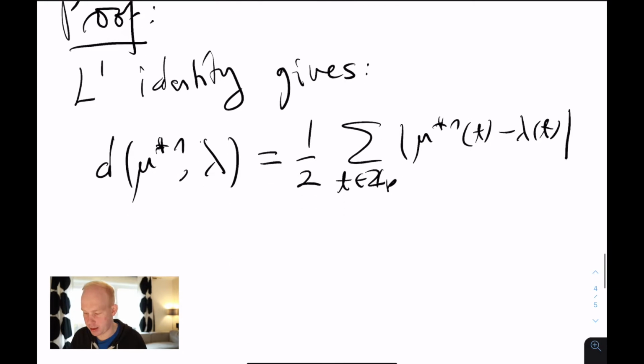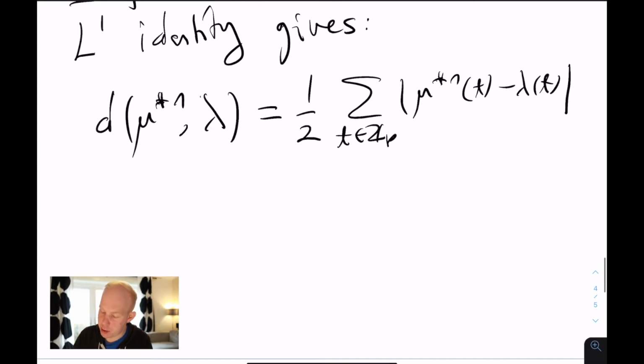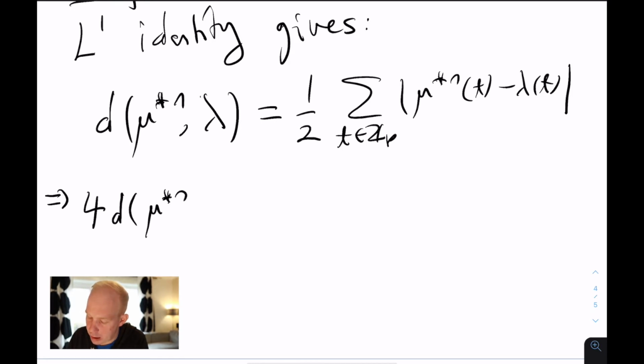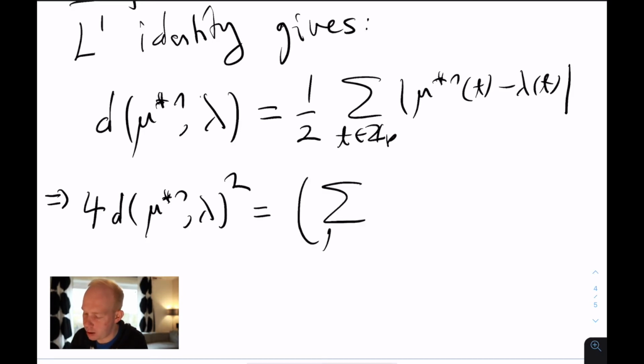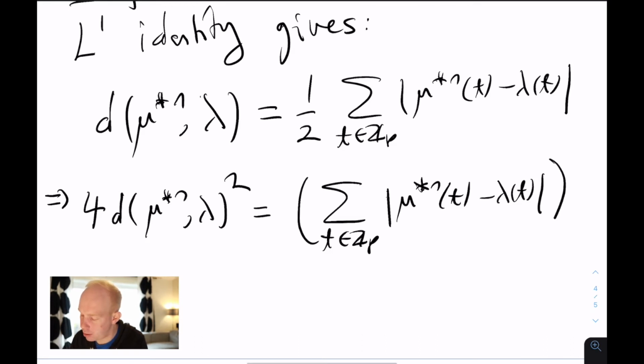That's the L1 identity. Now if we move the terms to the other side to make this clearer and raise it to the power 2, we get that 4 times the distance squared is equal to the sum over t in Z_P of |mu star n of t minus lambda of t|, and this whole thing squared.